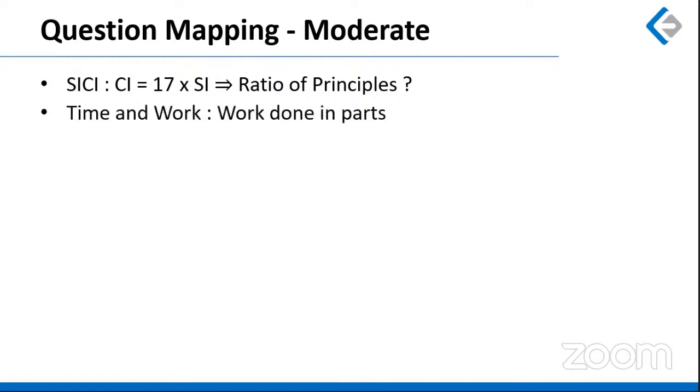A question based on time and work, a very straightforward one, where work was done in 3 parts, right? First, Bhavin and Hans start working. Bhavin leaves, Hans continues for the next 5 days, and then Hans is accompanied by his cousin Sachin, and they complete the remaining work in 4 days. So we have to distribute the entire work in 3 parts, which was a standard textbook kind of question. Okay, could have been done.